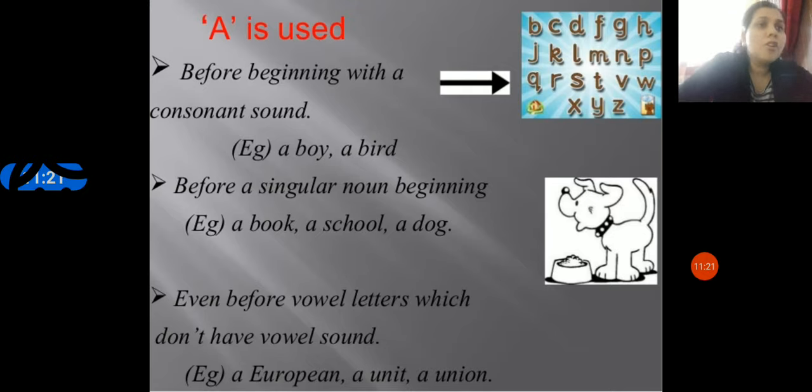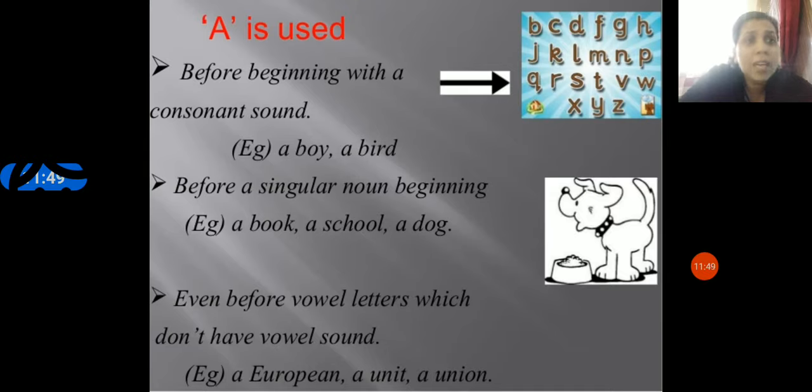So coming back, when to insert A? If it is beginning with a consonant sound and it is a singular noun. And these are the exceptions. You will see the examples: a European, a unit, a uniform. When you see all these words, they begin with U, E, which are vowels.